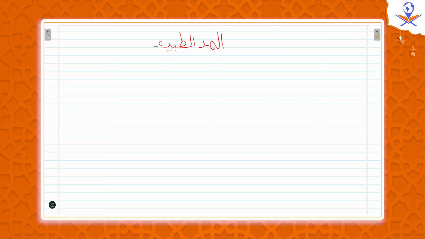المد الطبيعي, the natural mad, and that comes with only 3 letters, alif, waw, and ya. And we know the condition of each letter. When should we consider alif as alif mad? When should we consider waw to be waw mad? And same for ya. We know the conditions of each one.